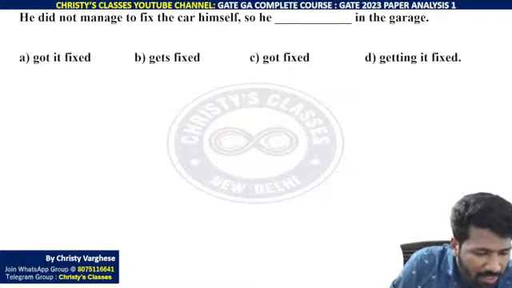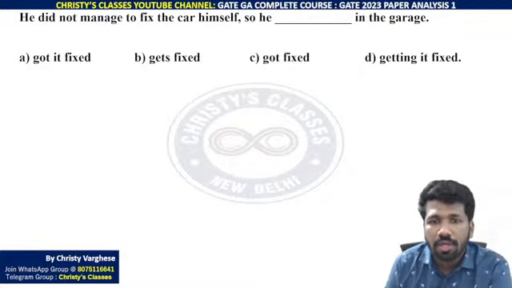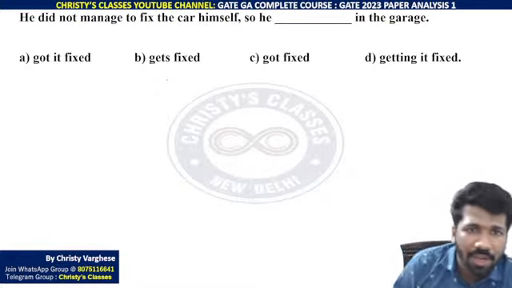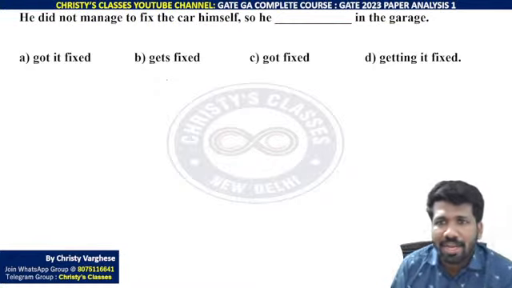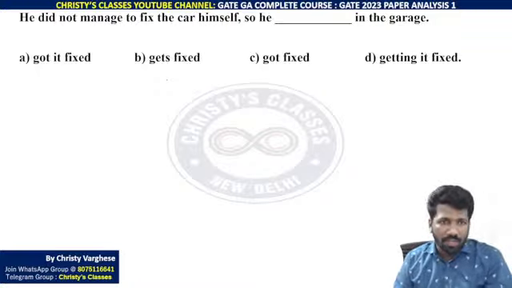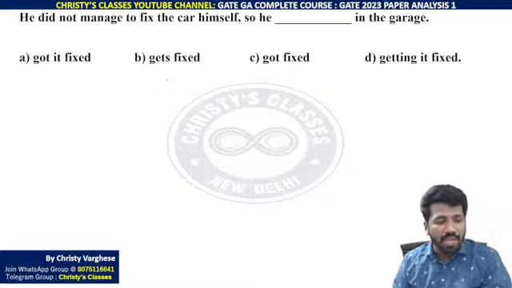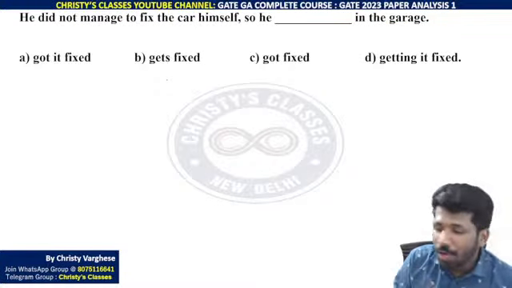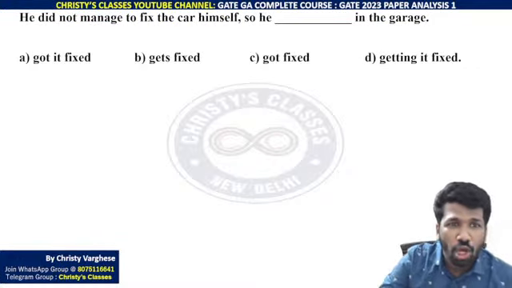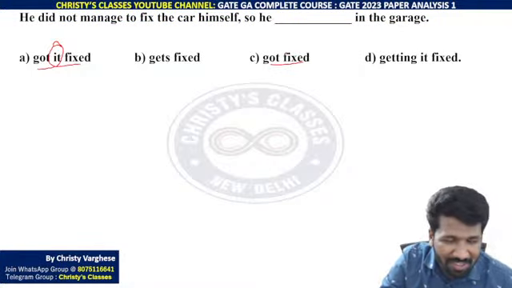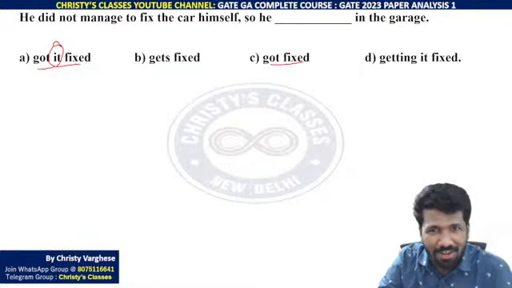I didn't understand, Abdul Rahman. Okay, most of you got the answer. Let's see. He did not manage to fix the car himself, so he dashed in the garage. He did not fix the car himself, so he went to the garage and got it fixed. What was fixed? The car was fixed. So definitely got it fixed is necessary. Got fixed means what fixed? Got him fixed or got car fixed.